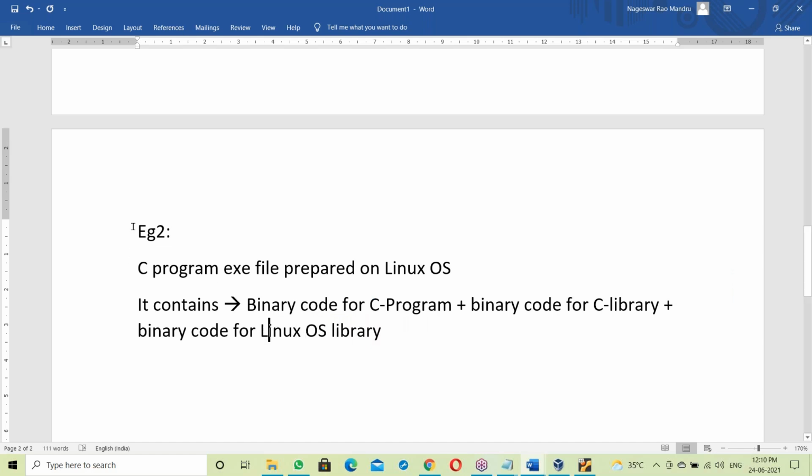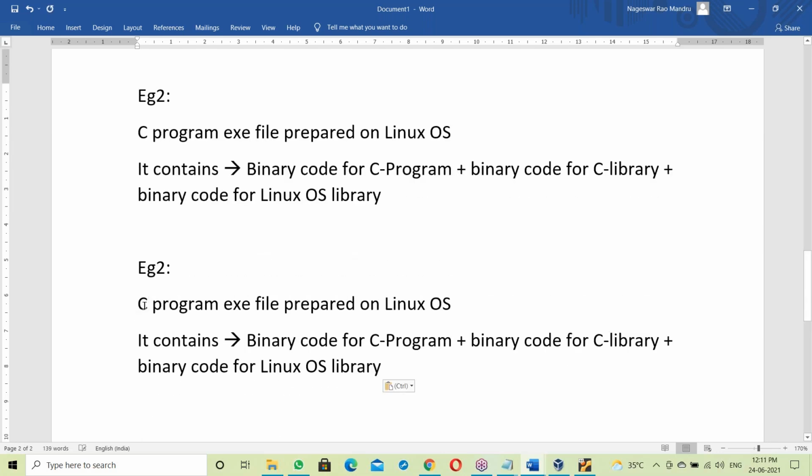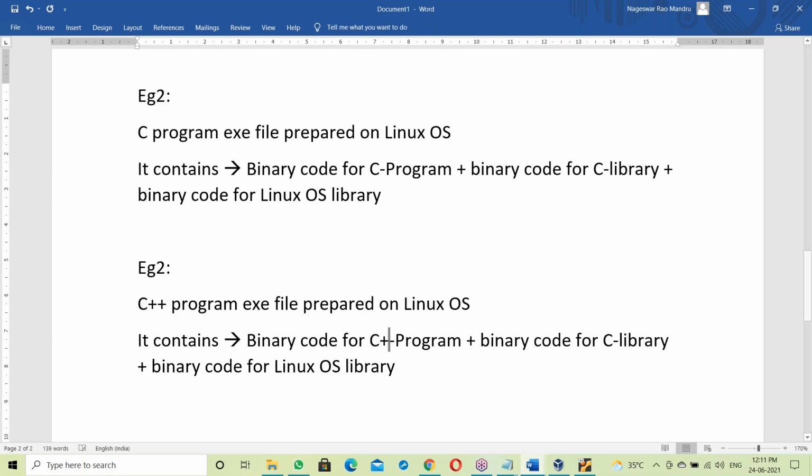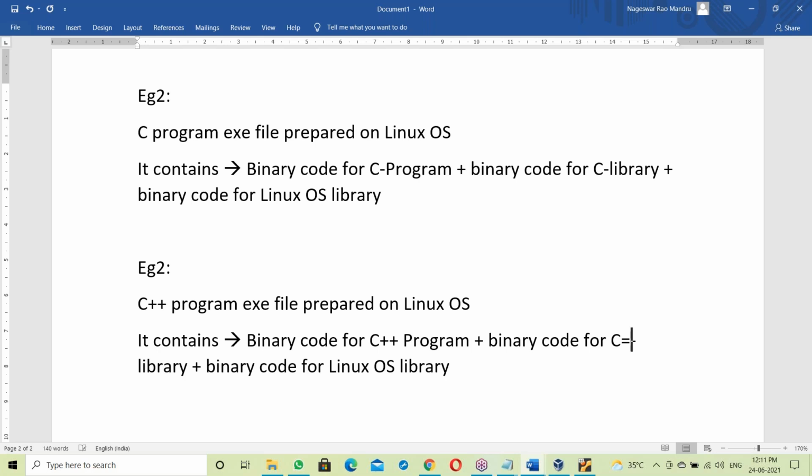Let us take one more example. Suppose C++. A C++ program exe file prepared on a Linux base contains binary code for the C++ program, binary code for the C++ library, like the iostream header file, and binary code for the Linux base library. That's it. So the OS library is a part of the exe file. The OS library is linked with the exe file. It's static linking.